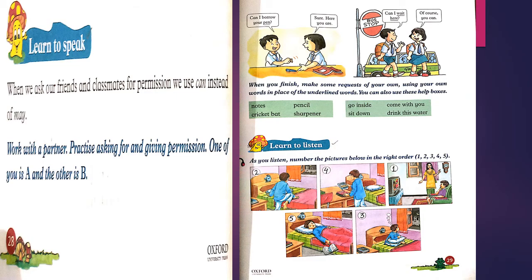Move toward page number 28. Topic is Learn to speak. When we ask our friends and classmates for permission, we use can instead of may. Work with a partner, practice asking for and giving permission. One of you is A and the other is B. Next, as you can see in the picture, first one is the boy.